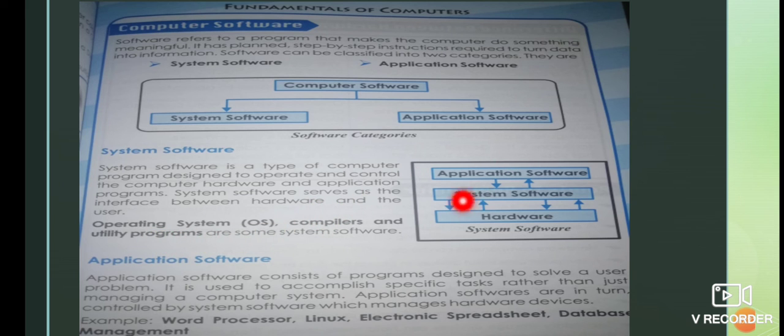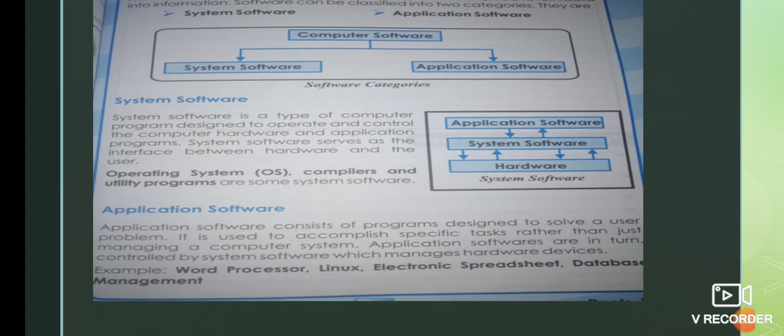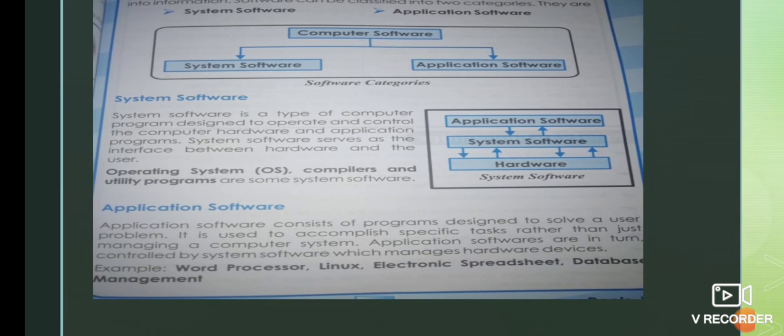And then application software, for example games, whatever computer games you are playing. And if you are using MS Word or a word processor, spreadsheet, database management, whatever applications, programs designed to solve some problems, that is called application software.